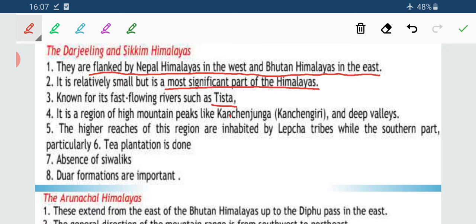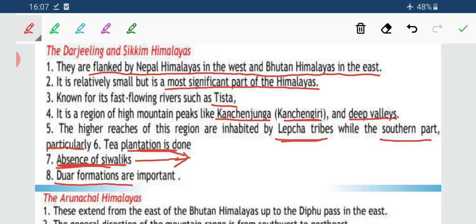Now the important peak present over here is Kanchenjunga. The higher reaches of the region are inhabited by the group of tribe named the Lepcha tribe. Tea plantation is very common over here. Darjeeling is famous for tea plantation. The absence of Shivaliks means the hilly region is comparatively absent here, but Duar formations are over here.